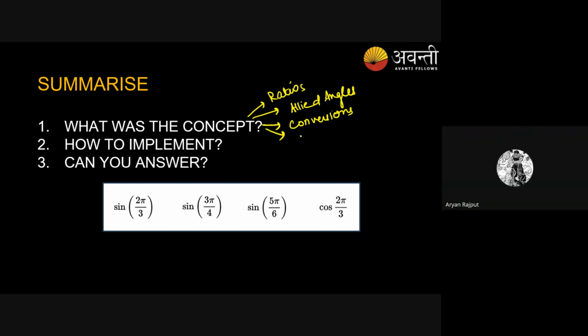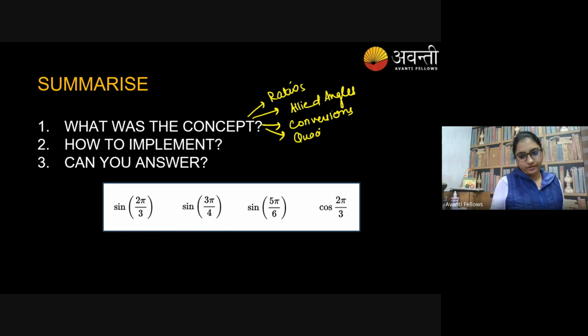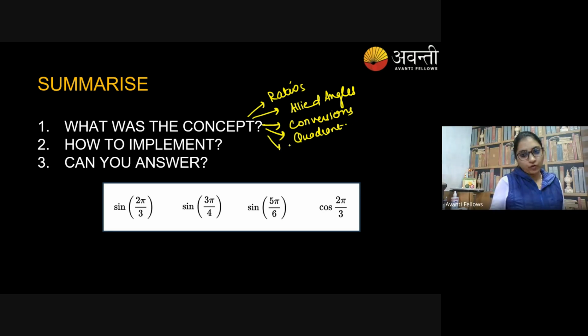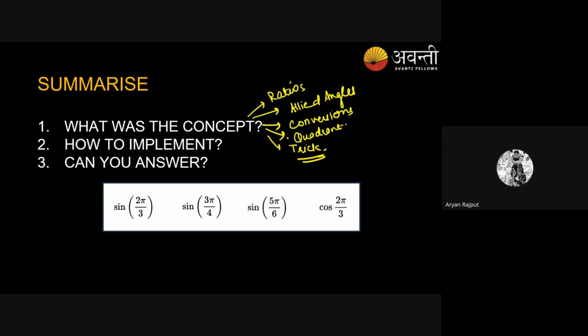Quadrant trick. Okay. And what was the trick? Odd and even, 90 to 270, according to the quadrant, 180, 360.